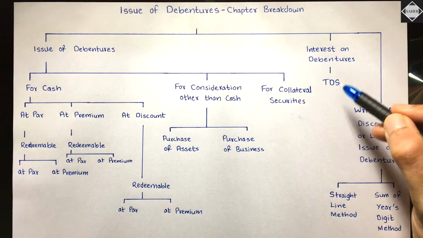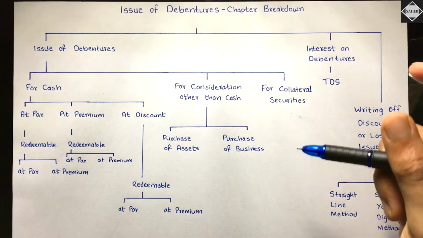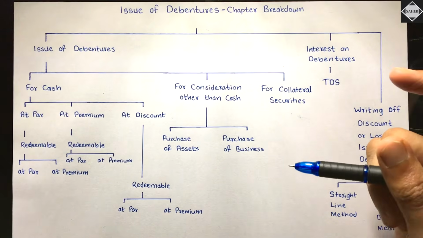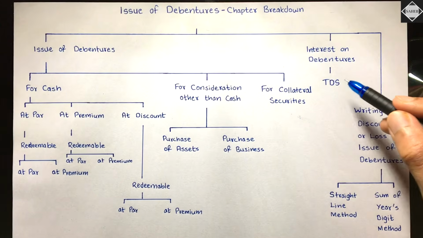On the interest which we are going to pay to the debenture holders, to the public, there will be tax deducted at source. So that also we are going to study, and the journal entries and everything. Don't worry, it's simple.